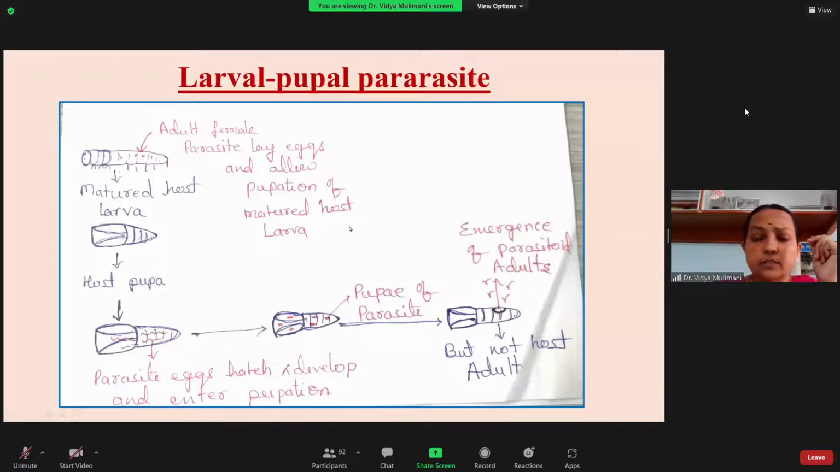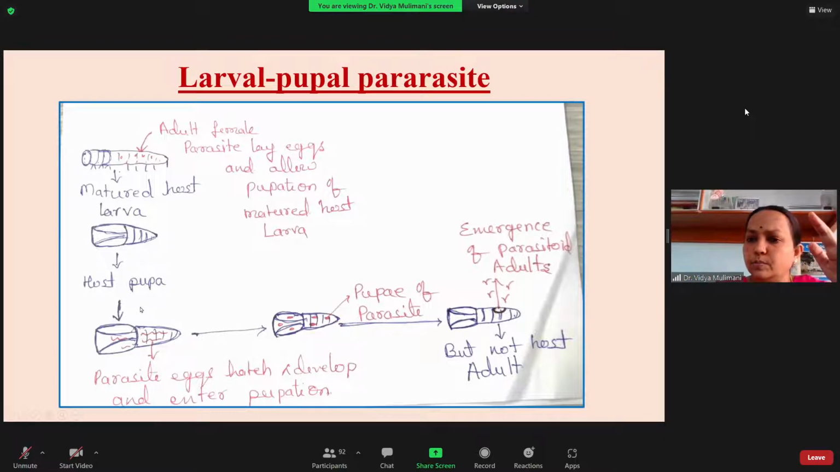Okay, next another you have is the larval pupal parasitoid. Here also I'll solve your problem. Larval pupal parasitoid means it is attacking the late instar. You can see here a matured host larva which is ready for pupation. The fifth or late instar has a particular smell which attracts the female parasitoid, so she will come and lay the egg into the caterpillar. It is not killing the caterpillar, so it is allowing the larva to go for pupation.